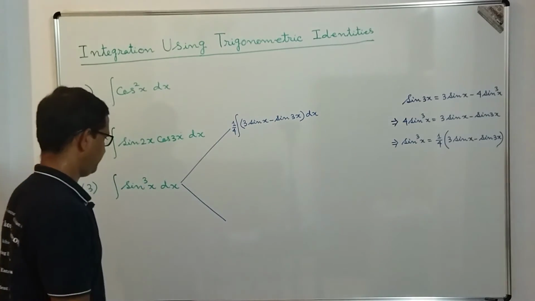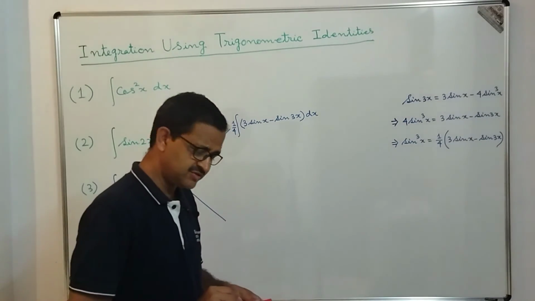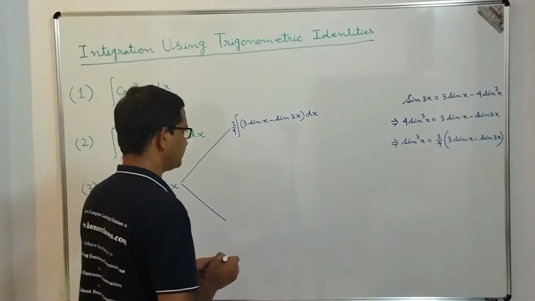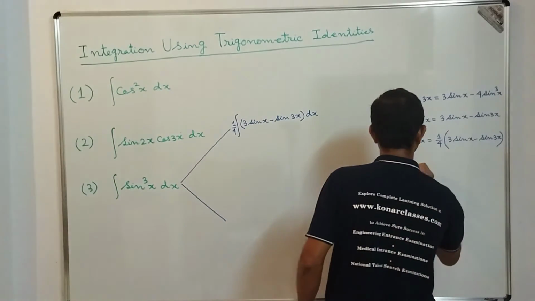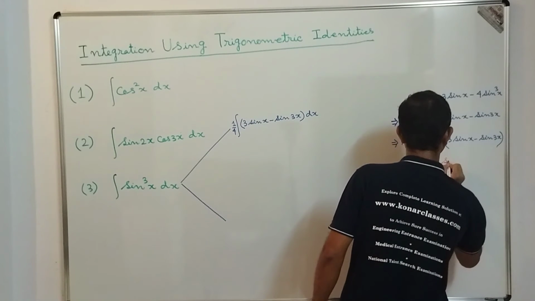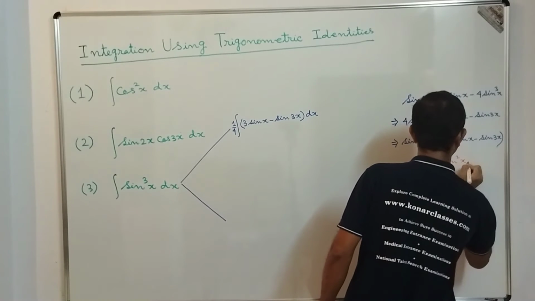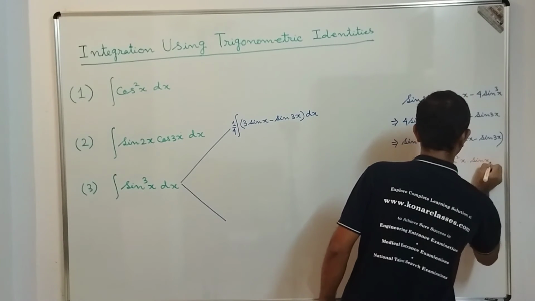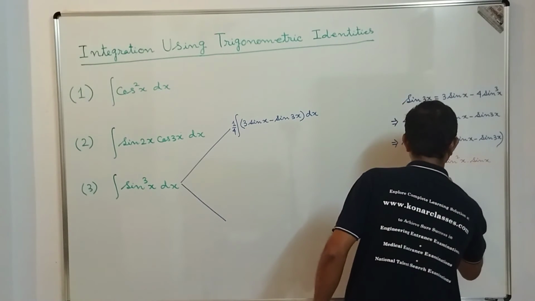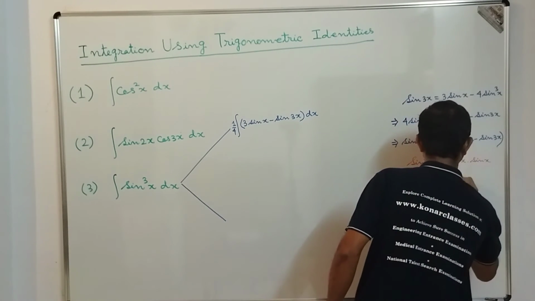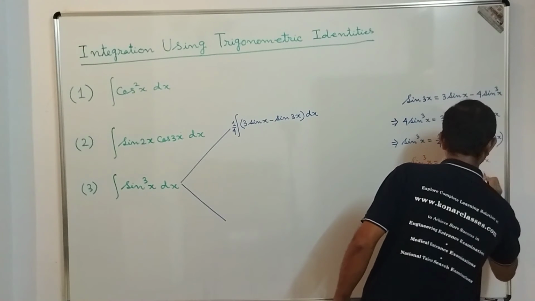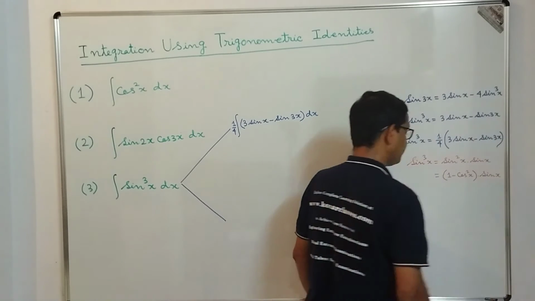Okay, so this is one way. Another way, dear students, is that we can express sin cube x as sin square x into sin x. Now sin square x we can write as 1 minus cos square x, so 1 minus cos square x into whatever the sin x is there.